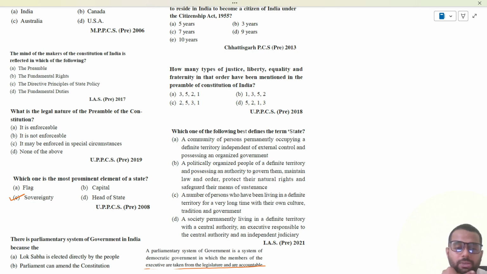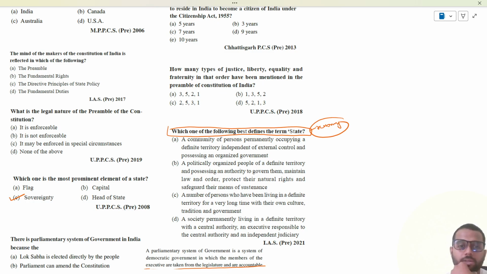Option D, a society permanently living in a definite territory with a central authority, an executive responsible for the central authority, and an independent judiciary. So I would not be telling you the answer for this question. What you need to do is comment the answer yourself. This is a reasoning question. Just read it once and then try to answer.